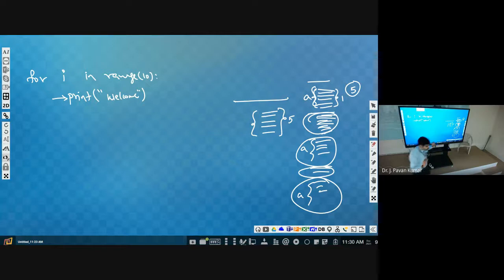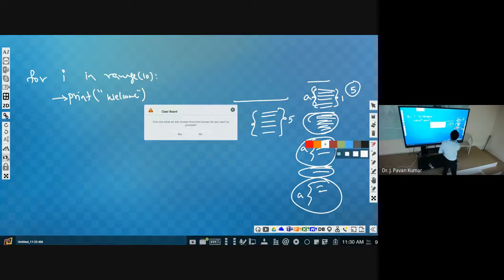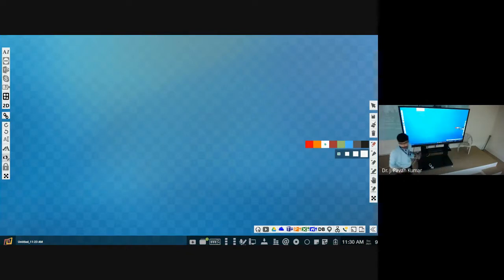Now we will see how we can define a function. I hope you understand what is meant by a function. Does anyone have a doubt? Since yesterday the strength was less, I didn't tell. Actually, I thought of discussing that yesterday. Anyone has a doubt? Function, did you understand? Yes or no?